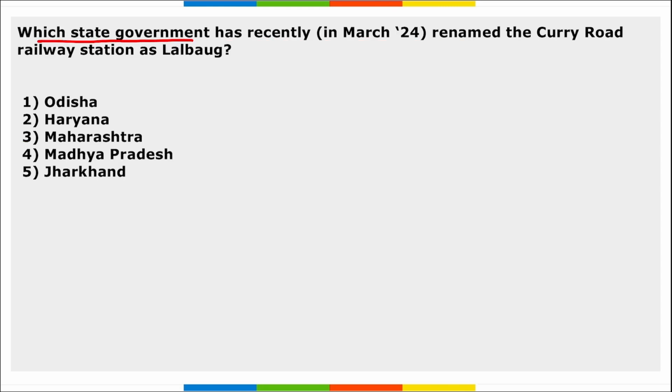Next, which state government has recently renamed the Curry Road railway station as Lal Bagh? So it is which state? It is Maharashtra. Right? The Maharashtra government has recently renamed the Curry Road railway station as Lal Bagh. Correct? Take a note of this. And recently Maharashtra's cabinet, correct, headed by Chief Minister Eknath Shinde, has approved the renaming of 8 railway stations.